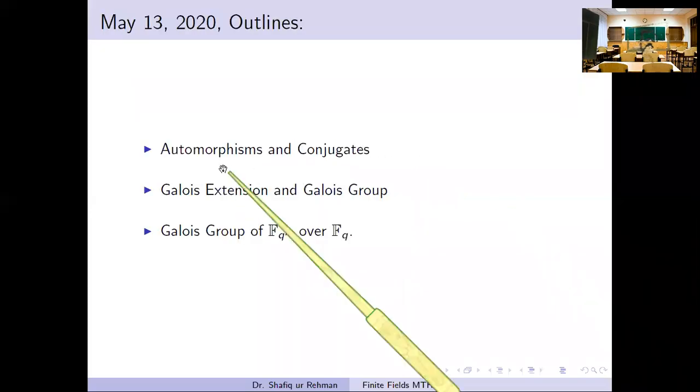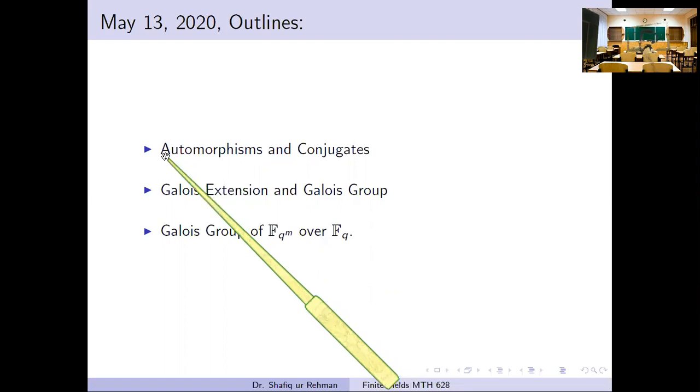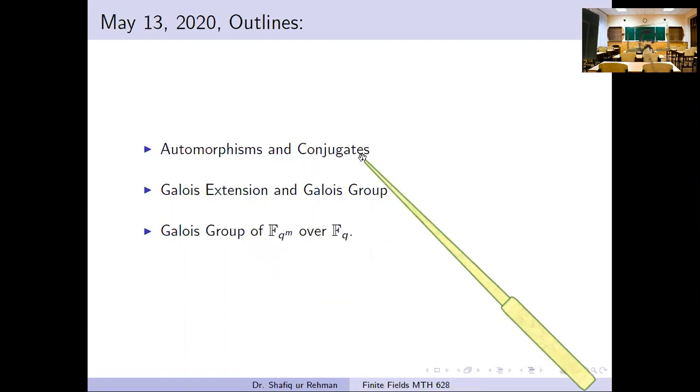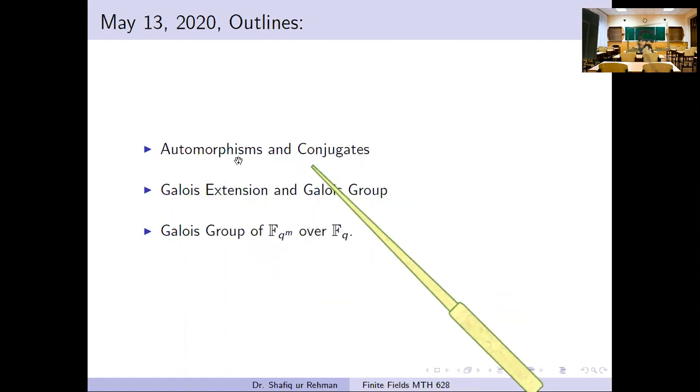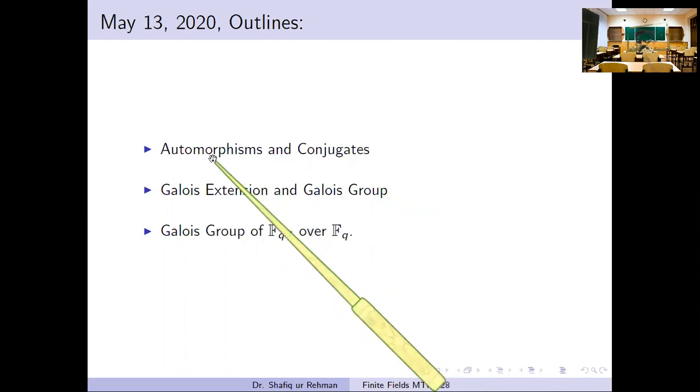Bismillahirrahmanirrahim. These are the outlines of this lesson. In this lesson, we will study about the automorphisms and conjugate elements. In fact, we will study an important relationship between the conjugate elements and the automorphisms.